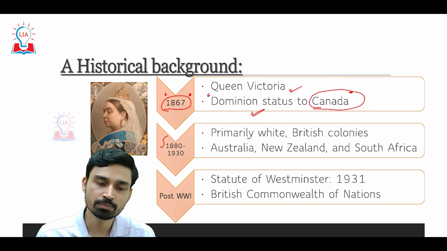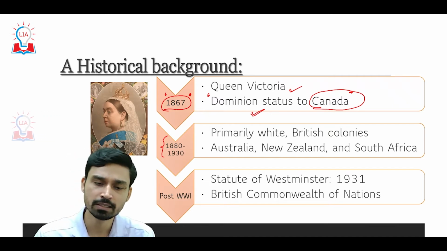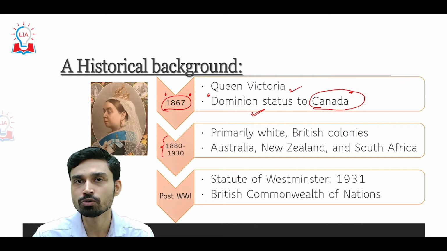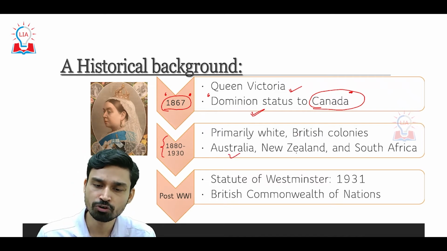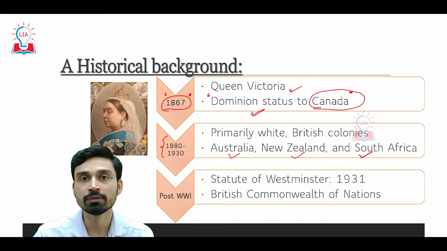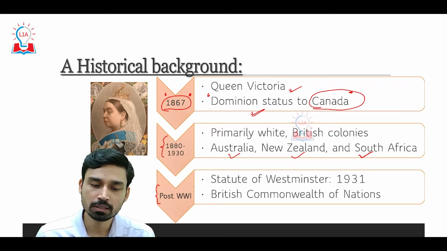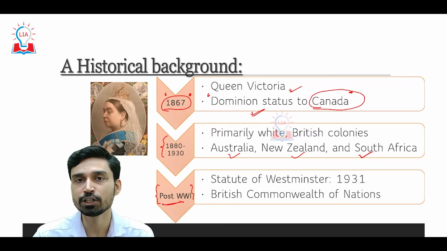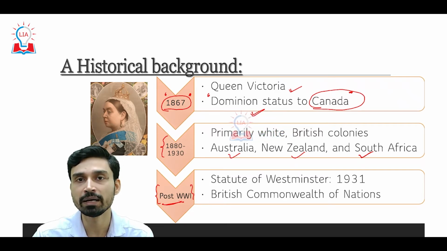In the subsequent decades, somewhere between 1880 and the 1920s and 1930s, many more British colonies also started to fight for dominion status and equal status on the same footing as the United Kingdom. Countries such as Australia, New Zealand and South Africa were granted dominion status, and not only that, they were also granted equal status with the United Kingdom. Thus, after World War I, a lot of countries in Asia and Africa began their fight very seriously for gaining independence from the British Crown.